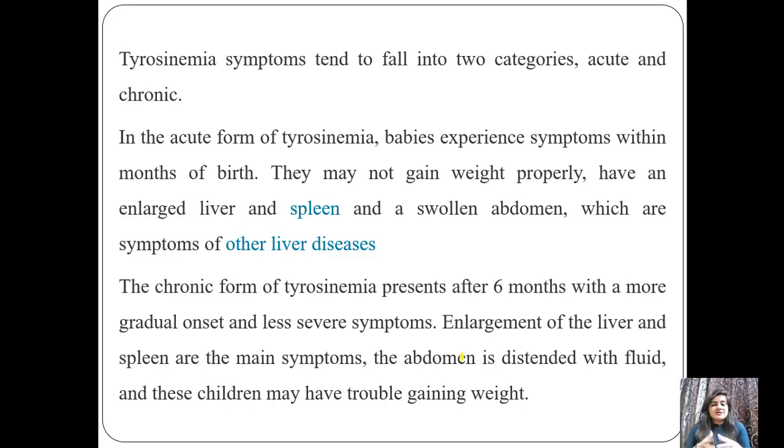and may have chronic conditions of the liver. So this is all about the metabolism, the catabolism, of phenylalanine and tyrosine.